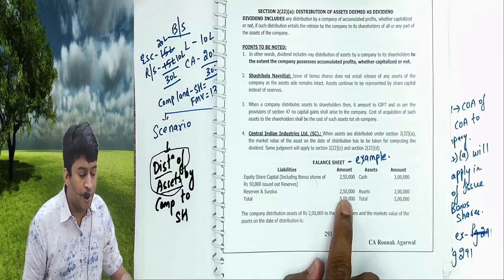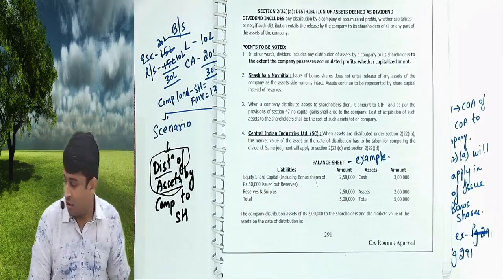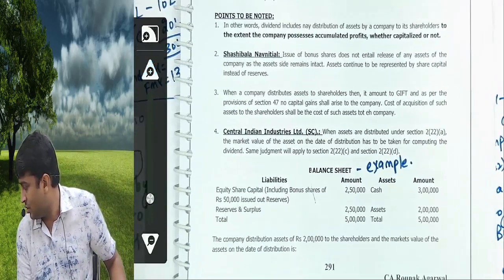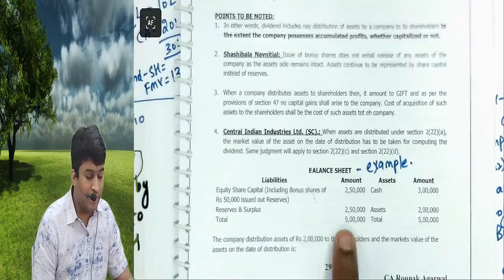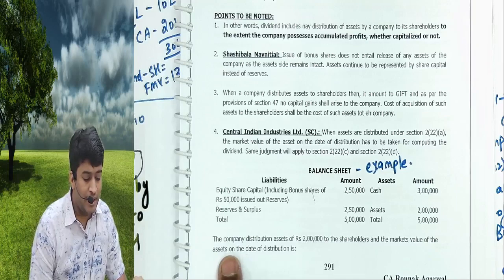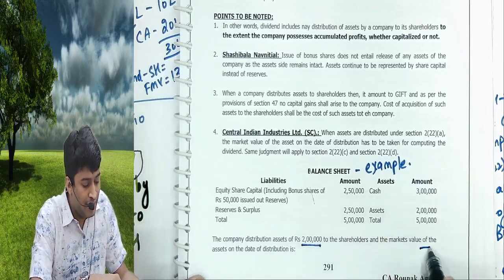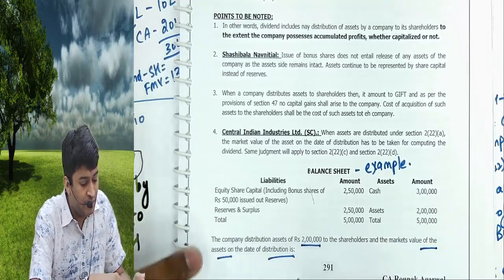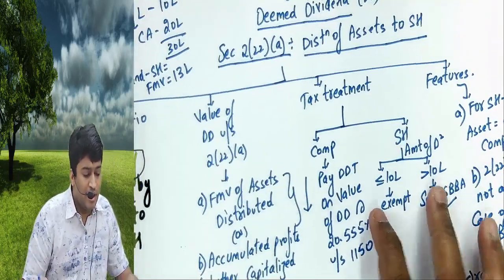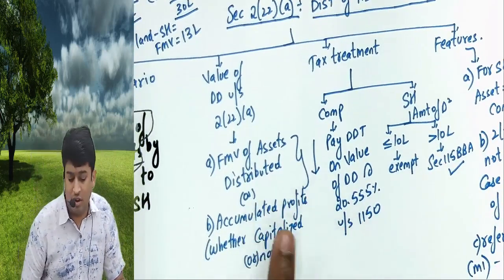Accumulated profit will be 2.5 lakhs plus 50,000, which gives you 3 lakhs. Company distributes assets of 2 lakhs to the shareholder, and we take the market value of the assets as on the date of distribution. So what is the value of deemed dividend? FMV of distributed assets or accumulated profit up to the capital, this we know as 3 lakhs.